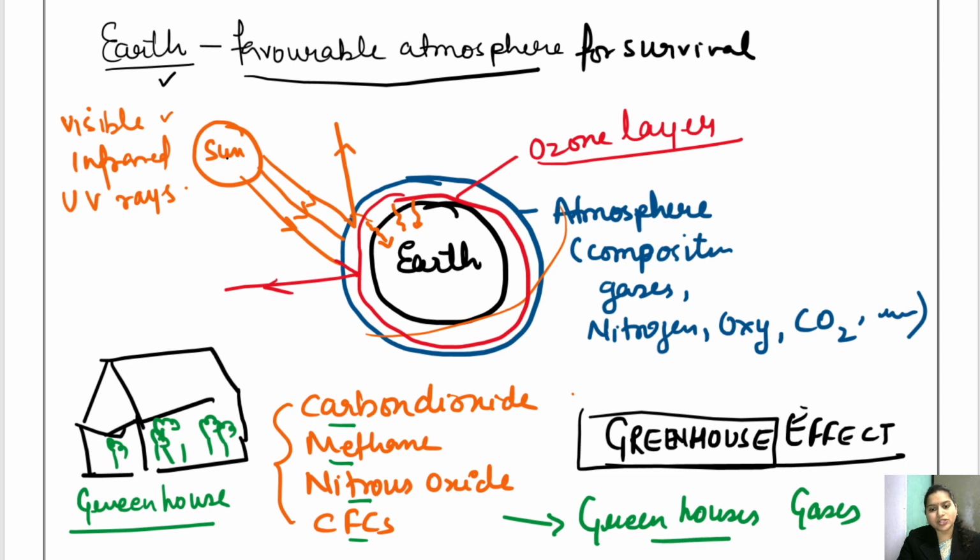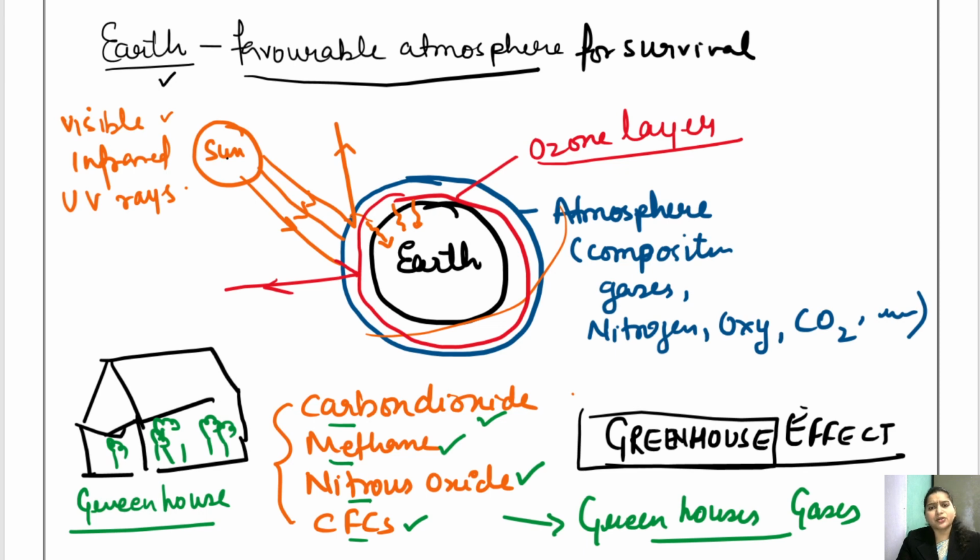All right, which gases are known as greenhouse gases? Carbon dioxide, methane, nitrous oxide, and CFCs. They are called greenhouse gases, which trap the sunlight and maintain the temperature of the earth.